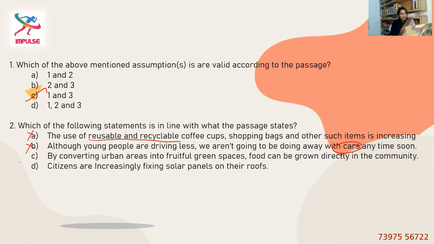Option C, by converting urban areas into fruitful green spaces, food can be grown directly in the community. Again, this is talking about food, which is also not discussed. So we are left with only one option. Hope that is the right answer. Option D, citizens are increasingly fixing solar panels on their roofs. We are talking about energy consumption, energy saving, and that's the whole passage. And citizens are increasingly fixing solar panels, and energy can be obtained through solar. So energy consumption is discussed, and option D looks good. So the right answer should be option D.